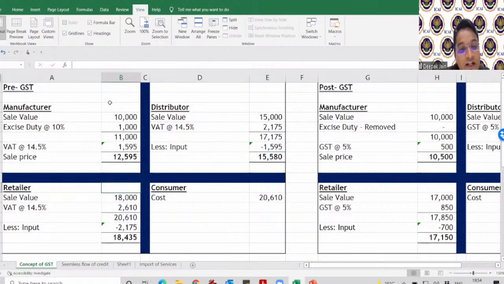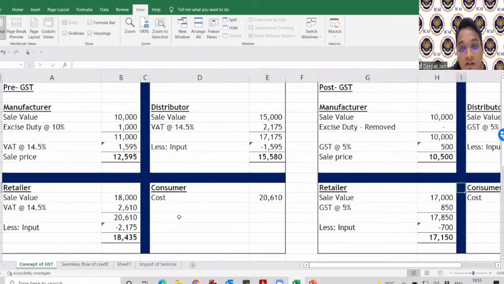Then the retailer used to sell at 18,000. He used to charge VAT at 14.5%. He will get the credit of 1,595, and the ultimate cost to the customer should be 20,610, which is the sale value plus the VAT charged. The customer never used to get the credit of this. Okay, this was the scenario of VAT under the old regime.